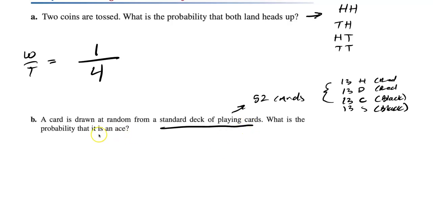What is the probability that it is an ace? Out of the 52 cards, what's the probability it's an ace? There's an ace of each suit, so there are 4 aces total. So you have a 4 out of 52 chance of picking an ace, which reduces to 1 out of 13. So you have a 1 in 13 chance of picking an ace at random.